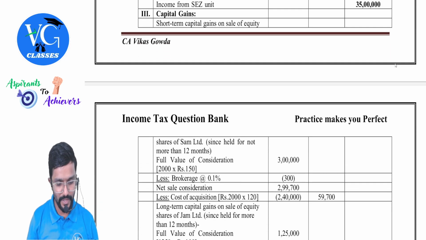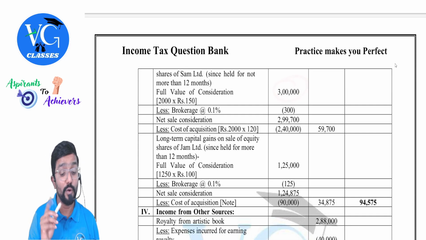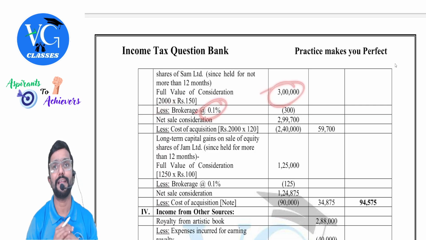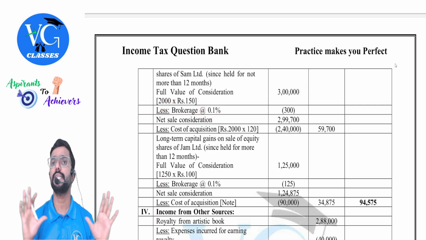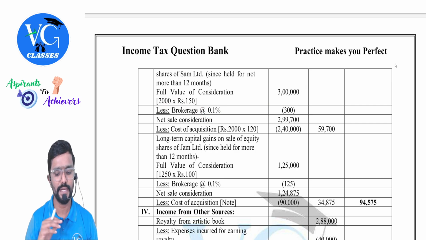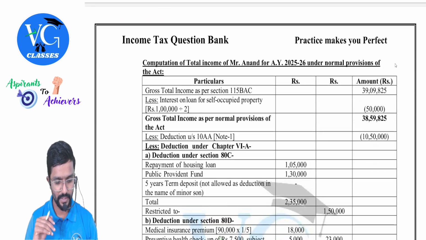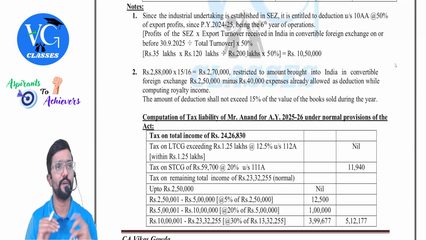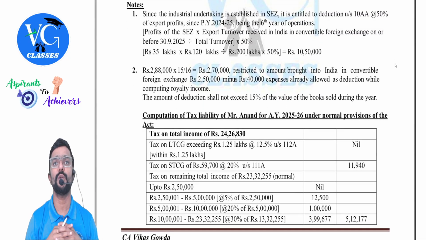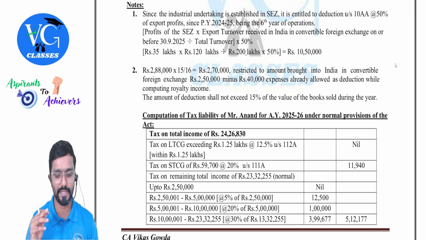Yes. So full value of sale consideration is 3 lakh. And brokerage is there. Please be careful. Brokerage is allowed. 0.1% of what? Sale value. Sir, what about STT? STT is not allowed as an expense. Okay, just give a note for it. I don't think they have given. Okay, it is better you give a note for it. STT paid is not allowed as deduction while computing the income under the head capital gains.